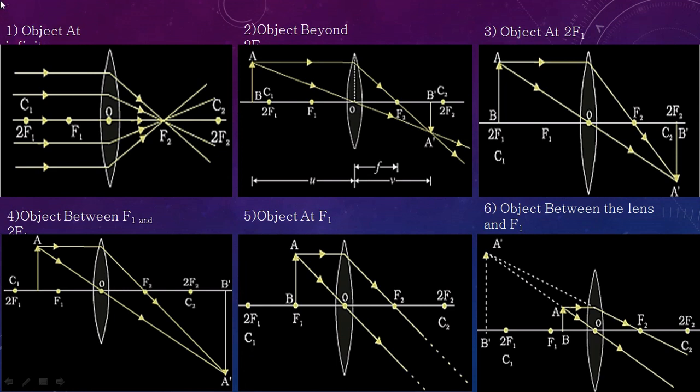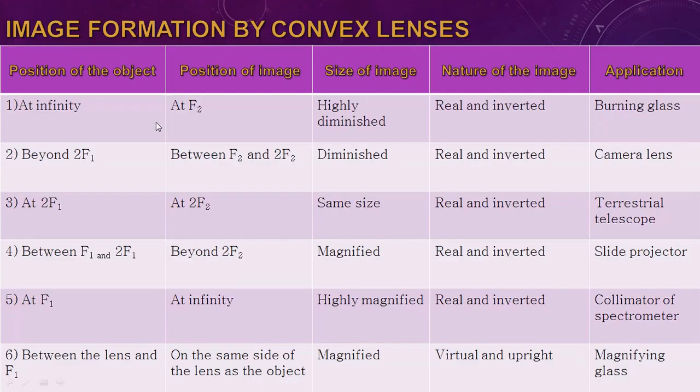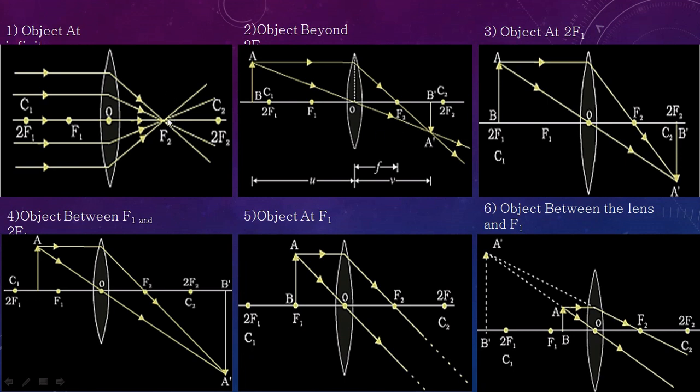When light is coming from infinity, that is, the object is situated at infinity, it will converge at the focal point, that is focus f2. So you can see when the object is at infinity, the position of the image will be at f2 and it will be highly diminished, real and inverted. Why is it diminished? You can see there is no such image formed, because the image is just a point, a point-size image, so it is highly diminished.